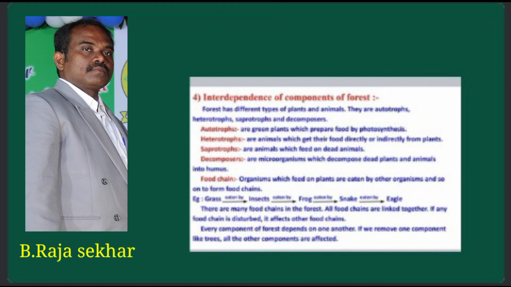My dear students, heterotrophs. What is meant by heterotrophs? The organisms which cannot prepare their own food material. They depend upon others for their food. Example, animals. Animals cannot prepare their own food. They depend upon others for their food.